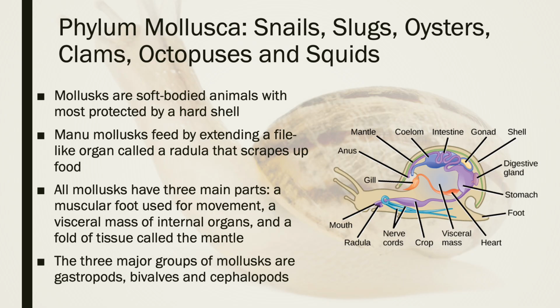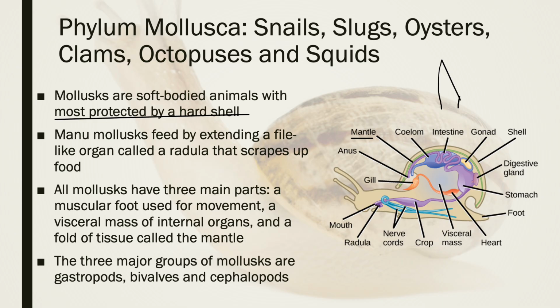Our third phylum, Mollusca, or the mollusks. Things like snails, slugs, oysters, clams, octopi, and squids. So these are soft-bodied animals, usually protected by a hard shell. If you think of an octopus or a squid, you may not identify a hard shell on them, but they actually have an internal component. It sort of looks like a clear plastic bone, if you will, called the mantle. That is technically that part of their body plan. So then that would make them mollusks as well.